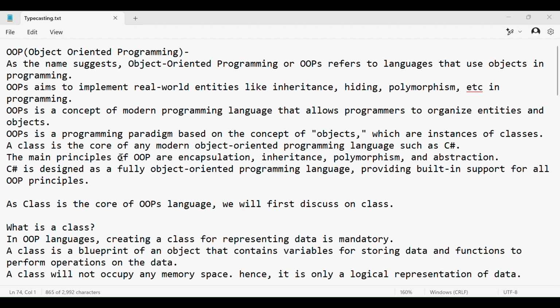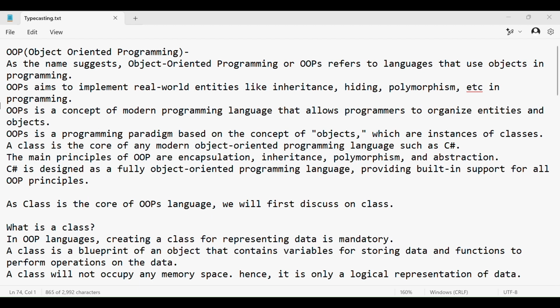The main principles of OOPS are encapsulation, inheritance, polymorphism, and abstraction. We will discuss all these concepts one by one in our upcoming videos. C# is designed as a fully object oriented programming language, providing built in support for all OOPS principles. That's why we can call C# an object oriented programming language.